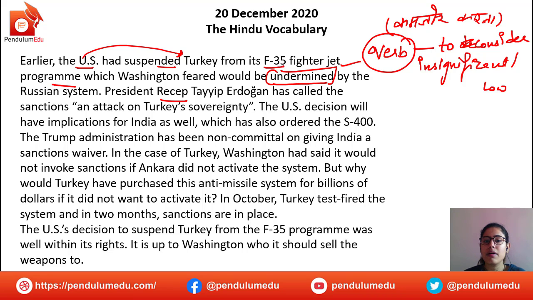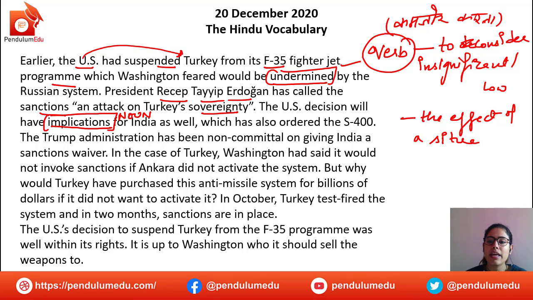President Recep Tayyip Erdogan has called the sanctions an attack on Turkey's sovereignty. The US decision will have implications. Implication is a noun. I must tell you, implication is a noun. Implication means the effect of a particular decision or a situation. ठीक है, कहते हैं ना किसी चीज का परिणाम.